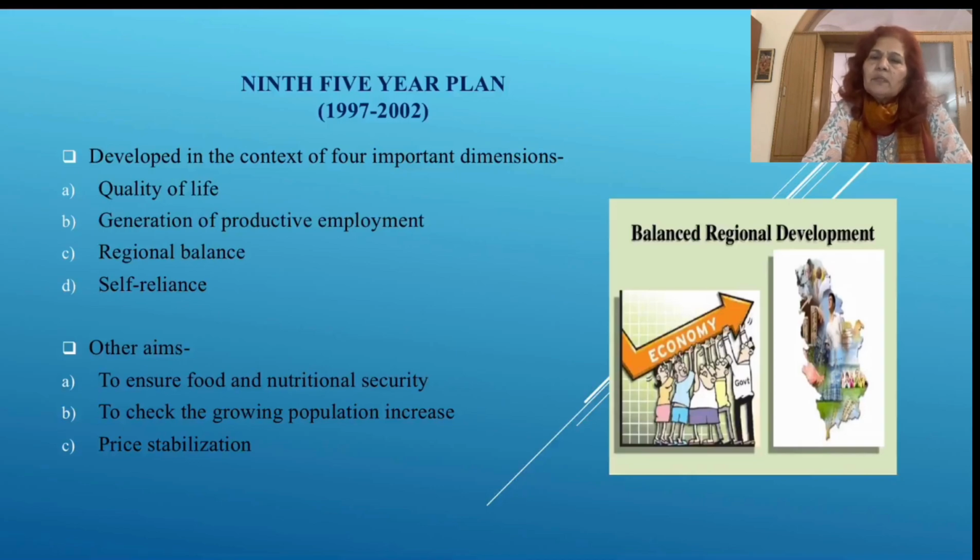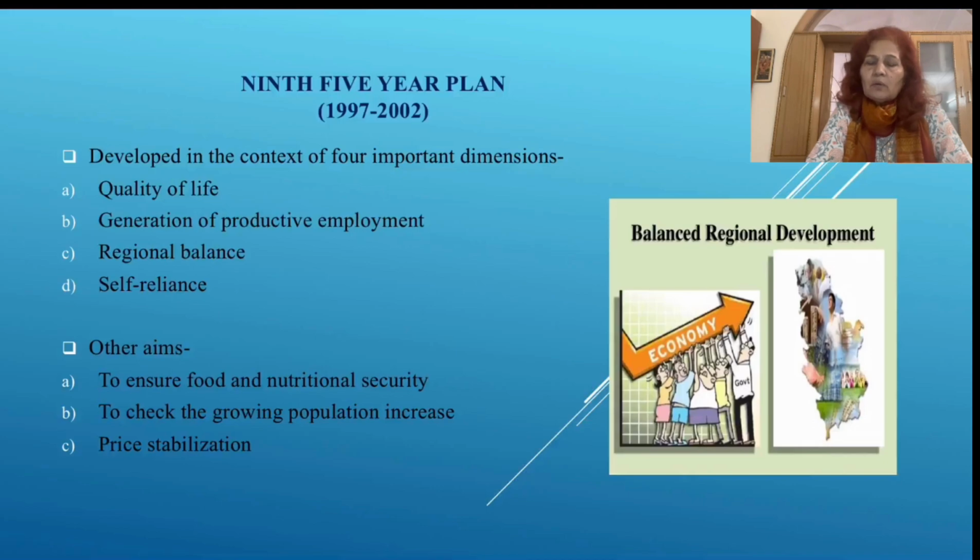Every human requires nutrient value. So, the food which we are getting must have sufficient nutrient value, so that the growth of that person can take place in a proper way, or of a child in a proper way. To check growing population, that was the biggest worry to the nation.